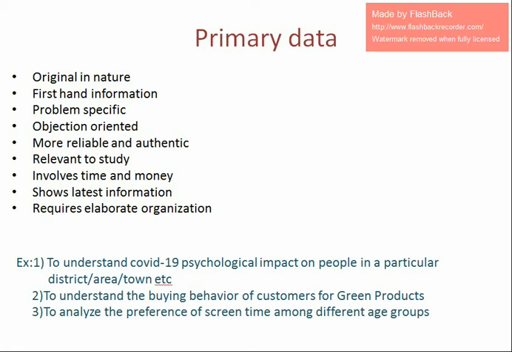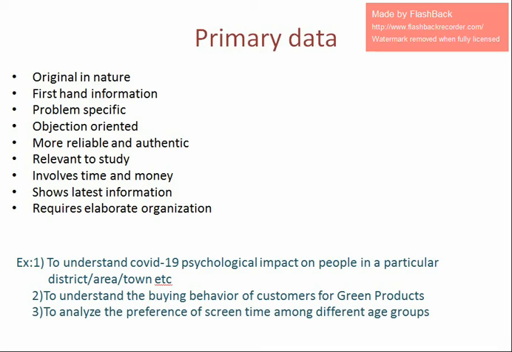The third example is to analyze the preference of screen time among different age groups. Friends, preferences of screen time means there are various platforms, like Amazon Prime, Netflix, ZEE5 or MX Player, likewise.